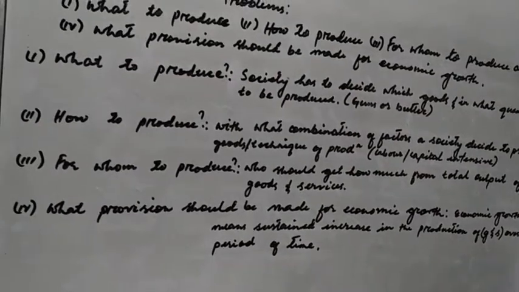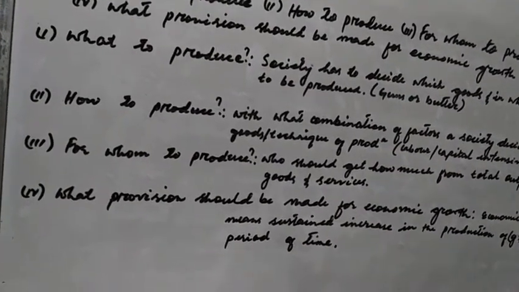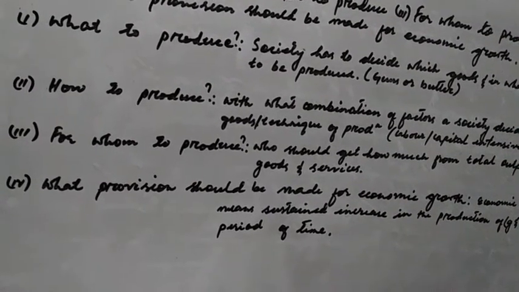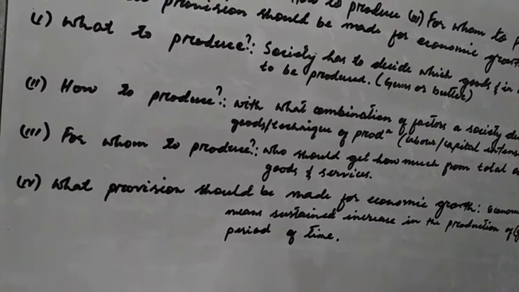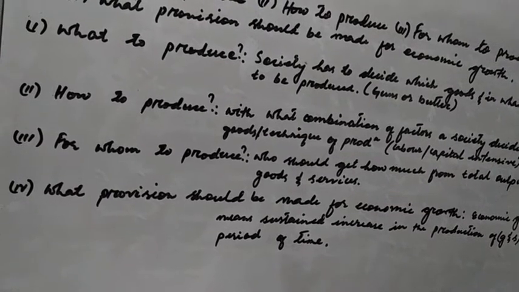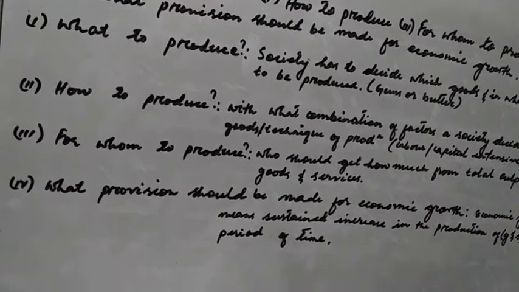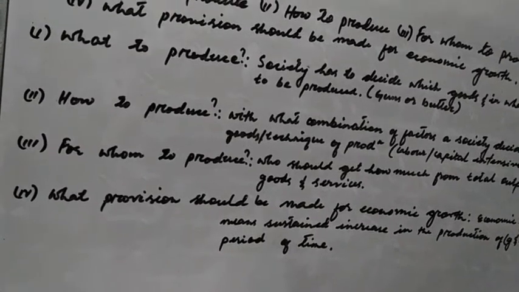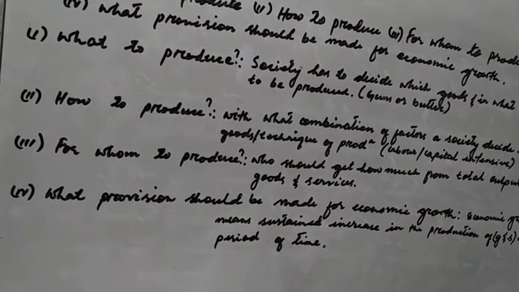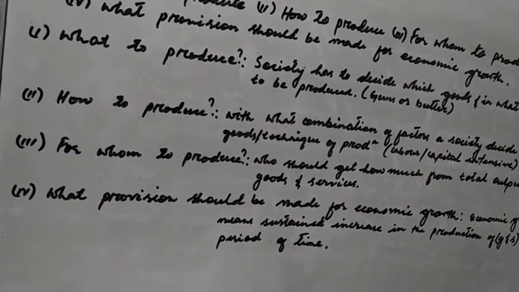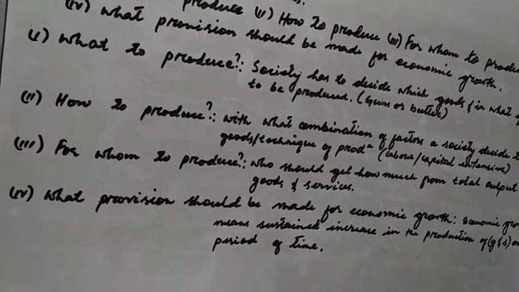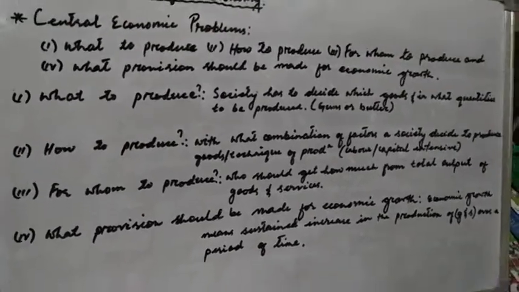So therefore, in order to explain the distribution of output, or in determining who should get how much, we have to explain how the distribution of income, that is, wages of labor, rent of land, interest on capital, and profits of entrepreneurs, are determined. So it is necessary to explain how distribution of income is determined when we have to explain the distribution of output.